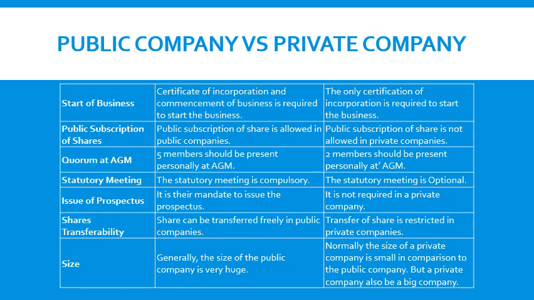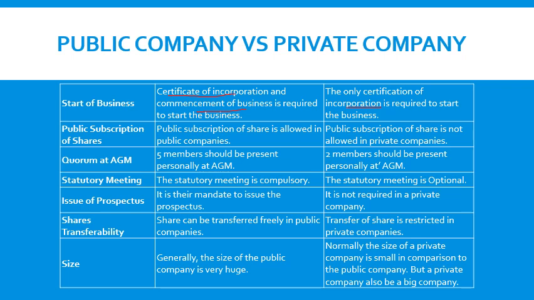And continuing with these differences, a public company can start their business after acquiring certificate of incorporation and certificate of commencement of business. They can start their business only after getting these two kinds of certificates from the registrar. But private companies can start after acquiring the certificate of incorporation. There is only one certificate needed to start their business.